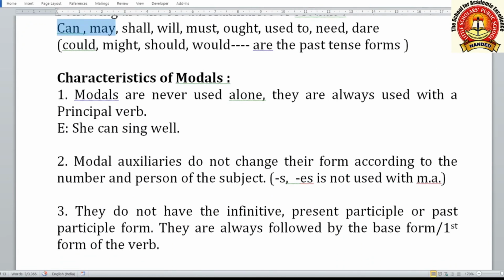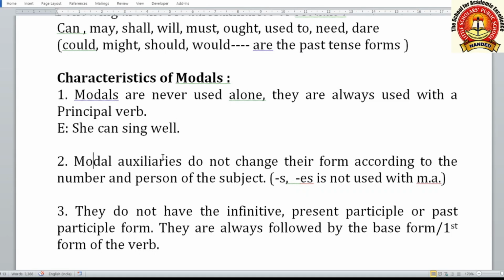Characteristics of modals means there are some characteristics, special features of these modals. Modals are never used alone. They are always used with a principal verb, means with a main verb. She can sing well. Here you don't use "she can well." It will be a meaningless sentence. This is why you use "she can sing well."